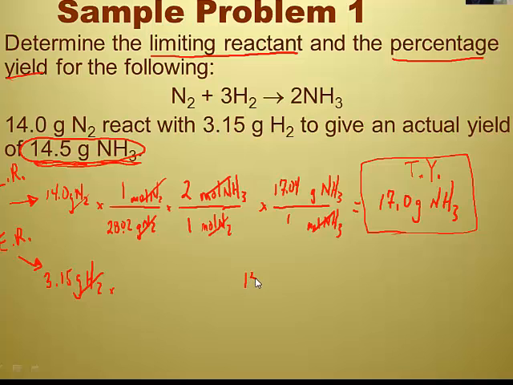So we put the experimental yield, the actual yield, on top, 14.5 grams. We divide that by what should have been the total, 17.0 grams, the theoretical. Actual over theoretical. So this is the part that we got, the 14.5. This is the theoretical whole. We multiply by 100, and we should get a percentage, 85.3% yield. So what that tells you is you got approximately 85% of your ammonia. Right, means 15% of it leaked away.